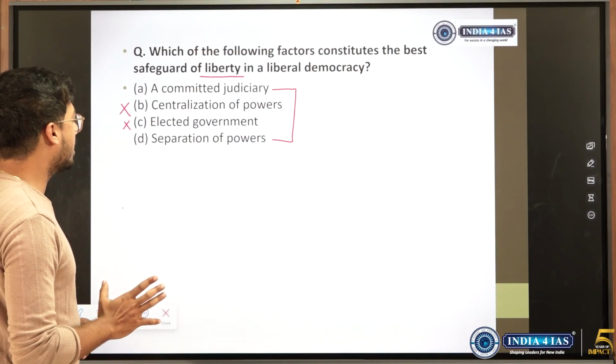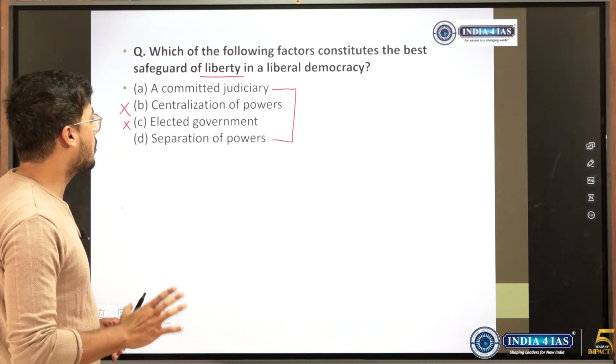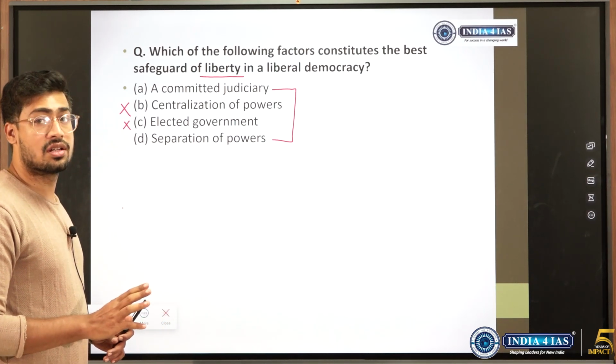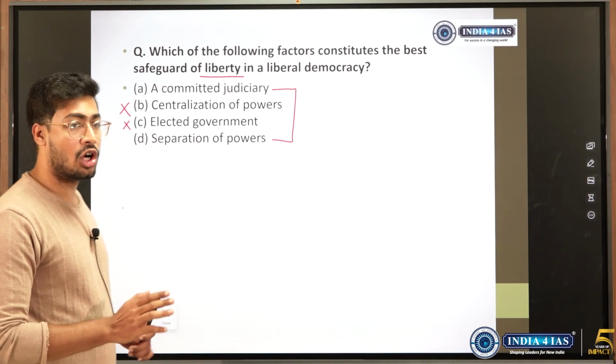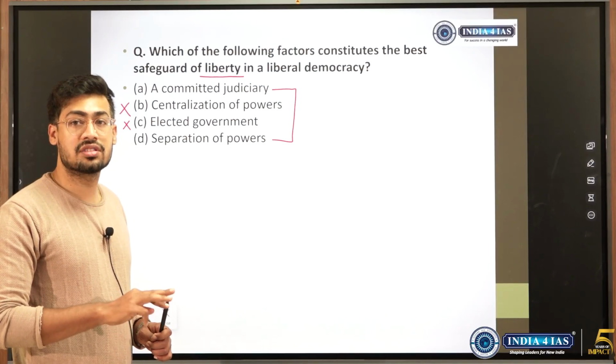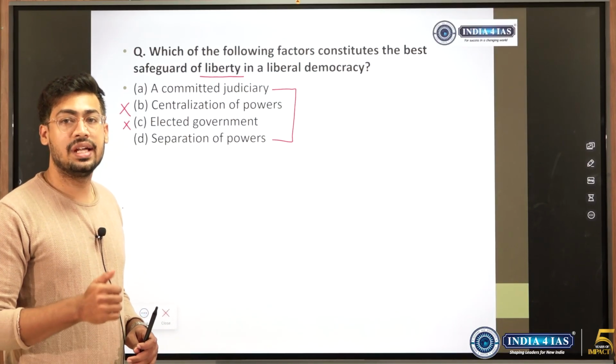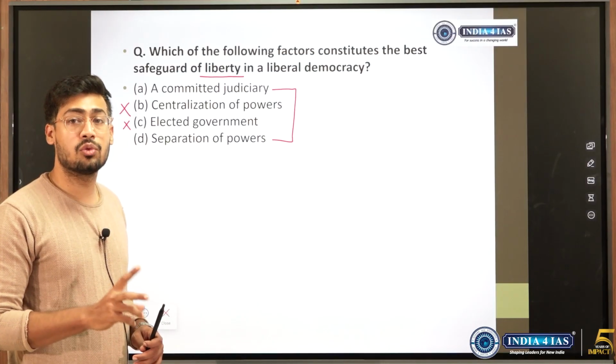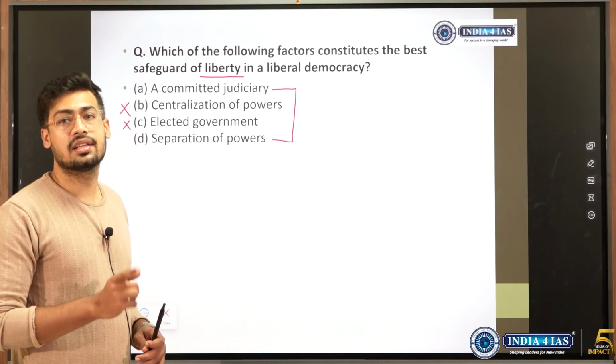See, to protect liberty, the most important thing is that all the power should not be in the hands of only one organ. The power should be scattered across different organs of the state, be it executive, legislative, or judiciary, so that one can keep an eye on the other.